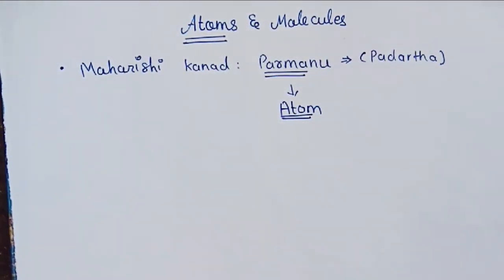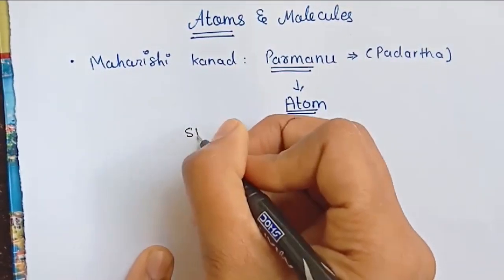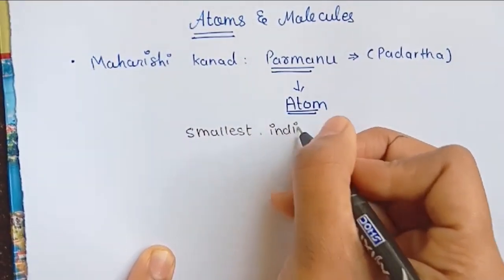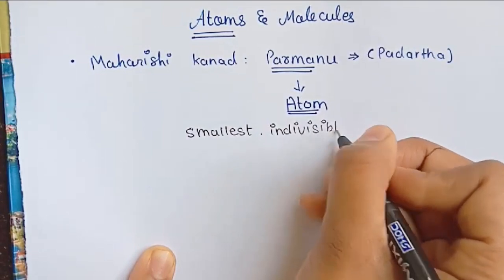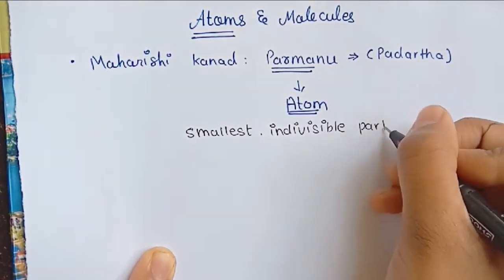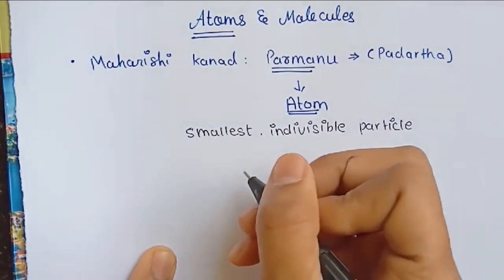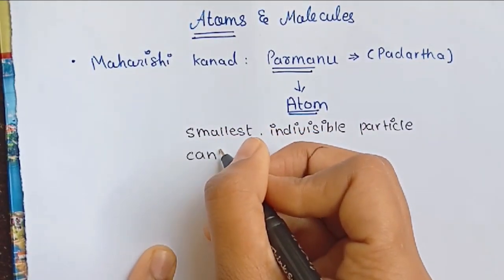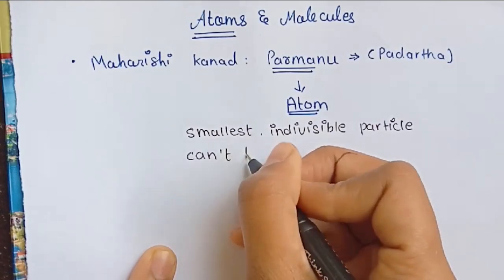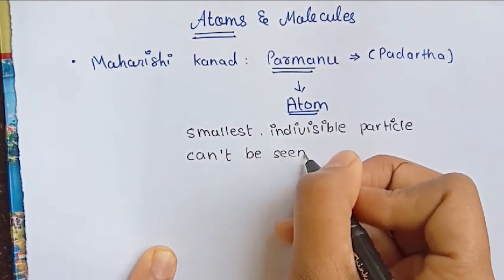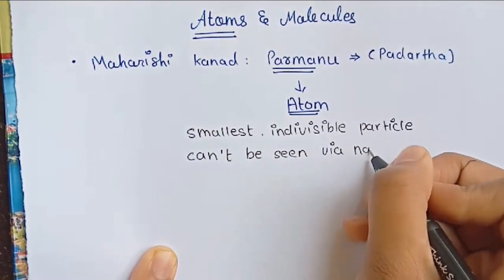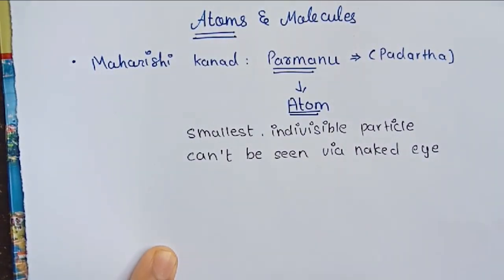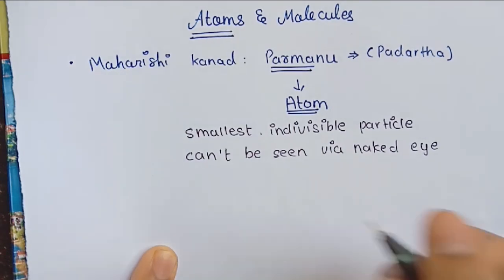And what is atom to us? Atom is the smallest indivisible particle. We cannot see it, it can't be seen by naked eyes. They are extremely small and we cannot even divide it.